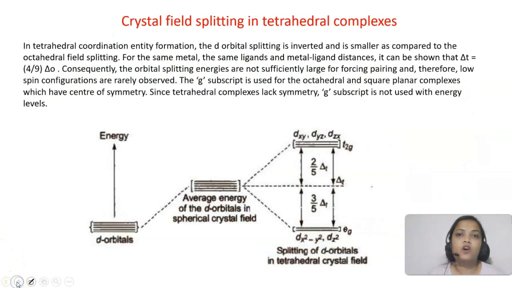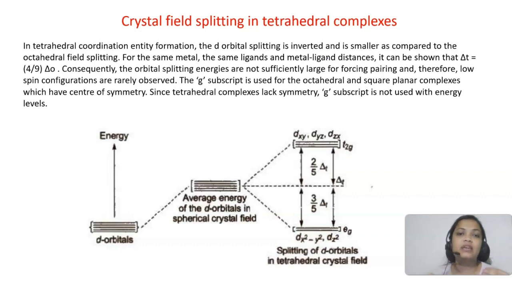So this was for the octahedral field. Now let us talk about the tetrahedral field. Okay. In tetrahedral complexes the d orbital splitting is inverted. Now why does it invert? Because the ligand approaches between the axes. Earlier the ligands approached along the axis.